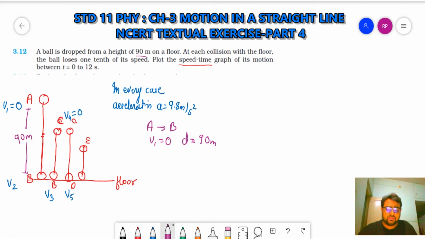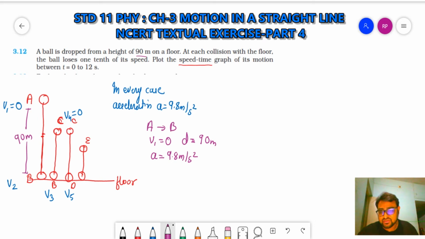What is the acceleration a? That is equal to 9.8 meter per second square. So I need to use a kinematic equation. First I need to find out the time.